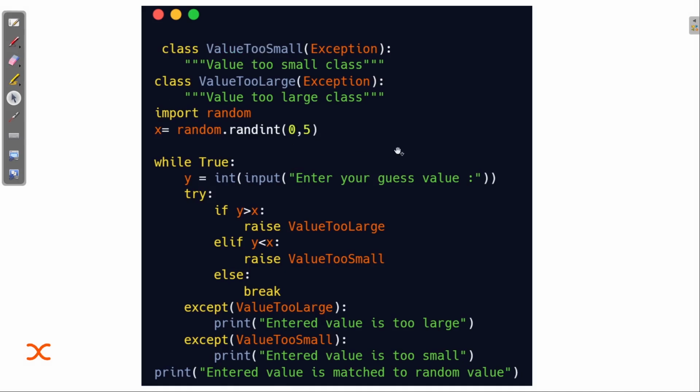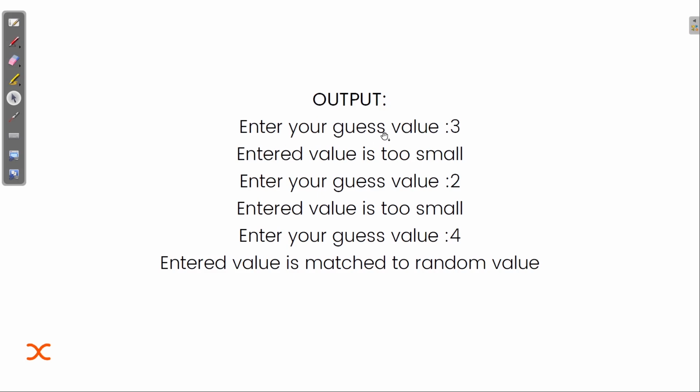Okay, so here you can see, enter your guess value, that is 3. Entered value is too small, because it may be possible that the random value that has been chosen for x, between 0 to 5, is actually small. So enter your guess value, that is 2. Entered value is too small. Then enter your guess value 4. Entered value is matched to random value.